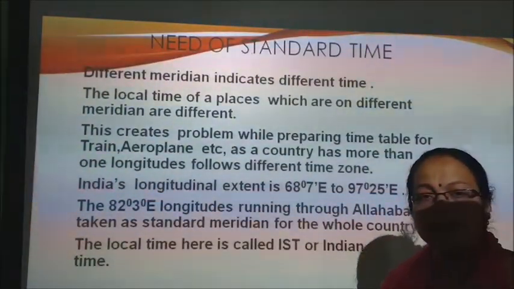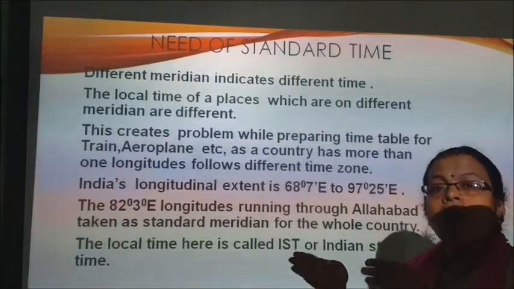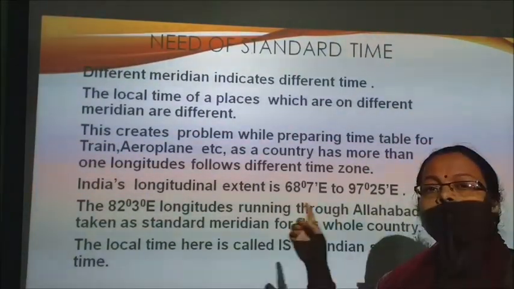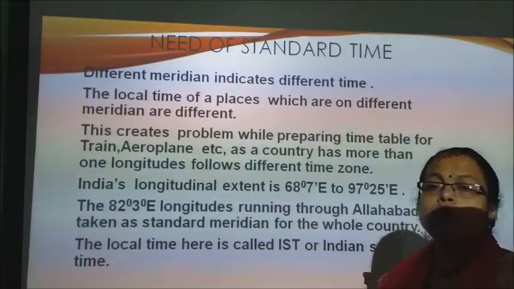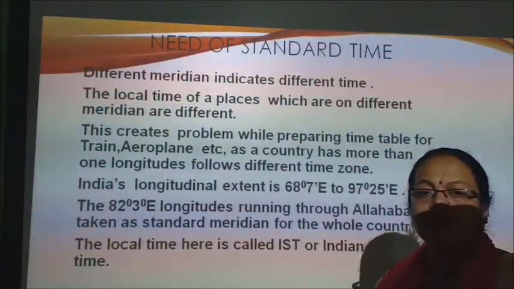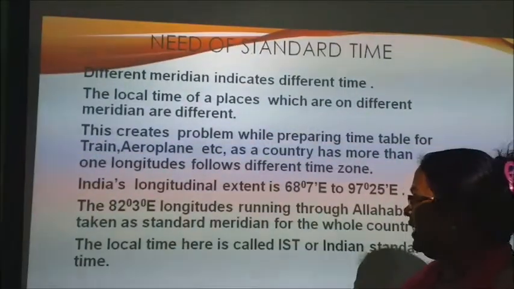So India decided the midway or the mid meridian between both the extents from east to west, and that is the 82.5 degree meridian, children, which is declared as the standard meridian of India.